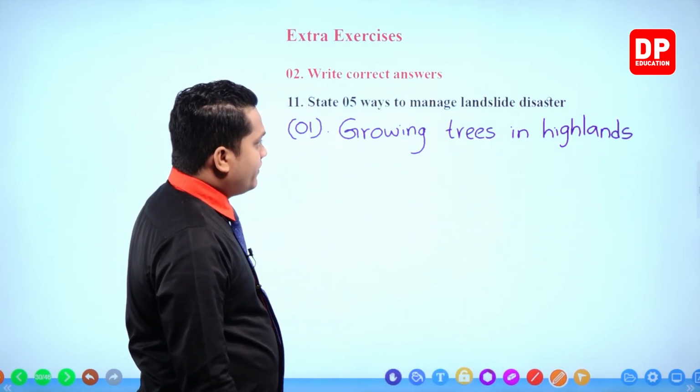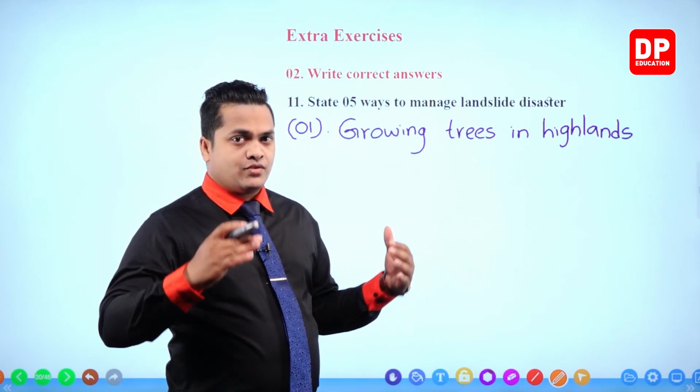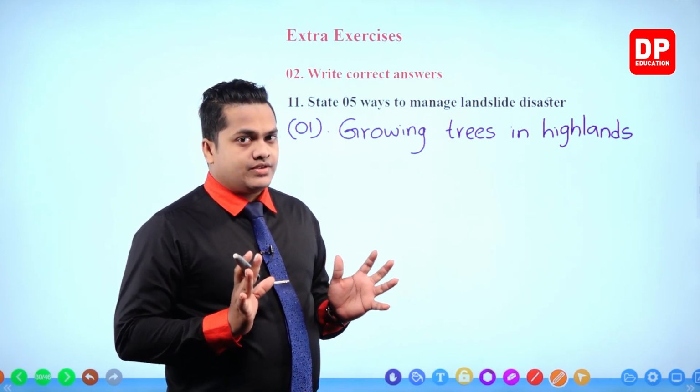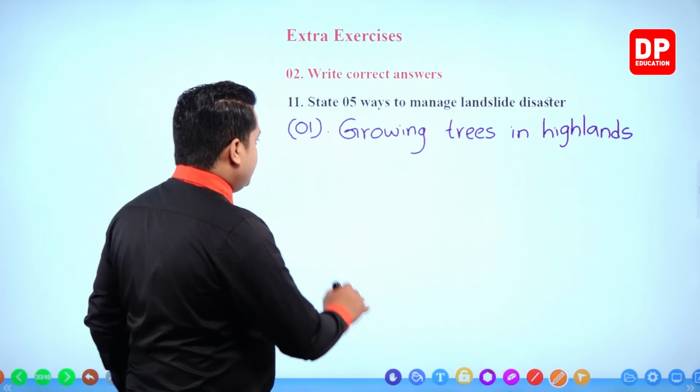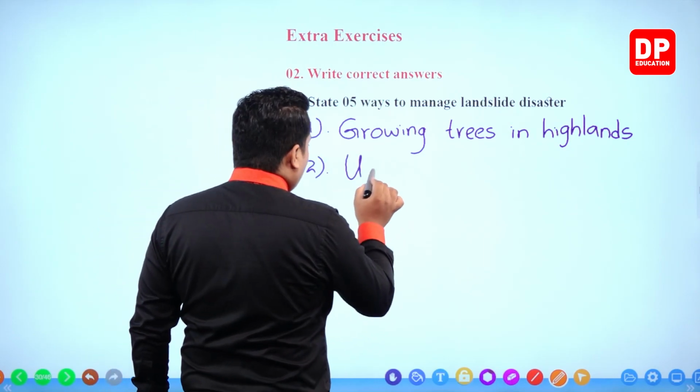Right. Growing trees in highlands. Especially if there are slopes, then we can use this growing trees method. Okay. Then using cover crops.